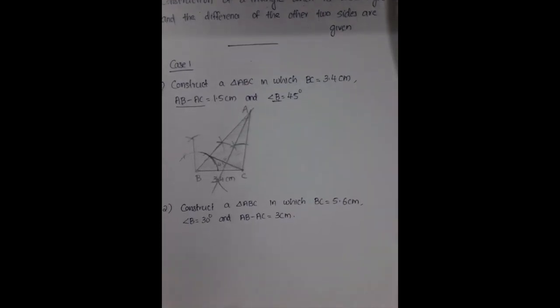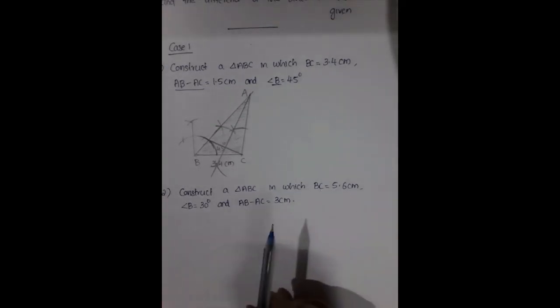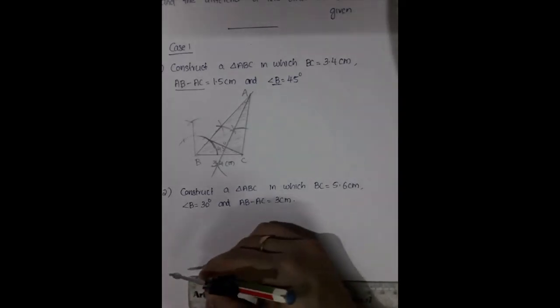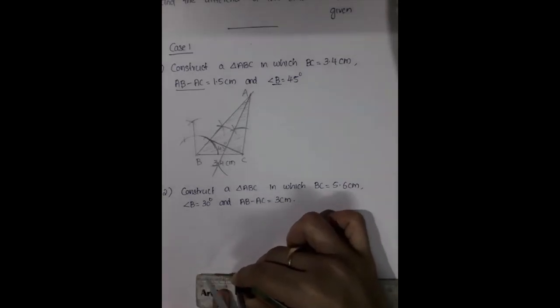So how will you do this? Listen here, first of all you have to draw BC. Draw a line BC. So please take your scale and pencil and take BC equal to 5.6.